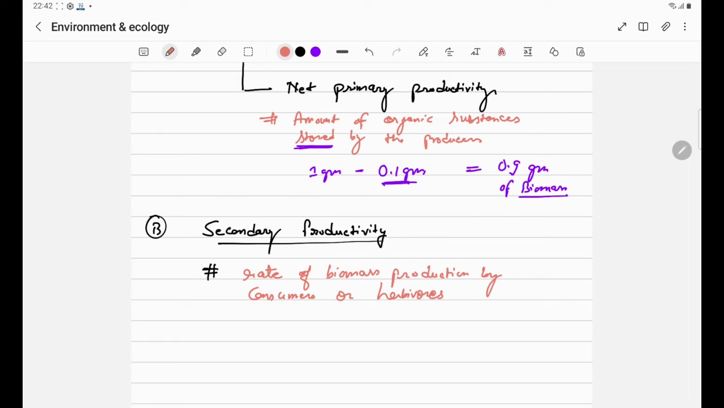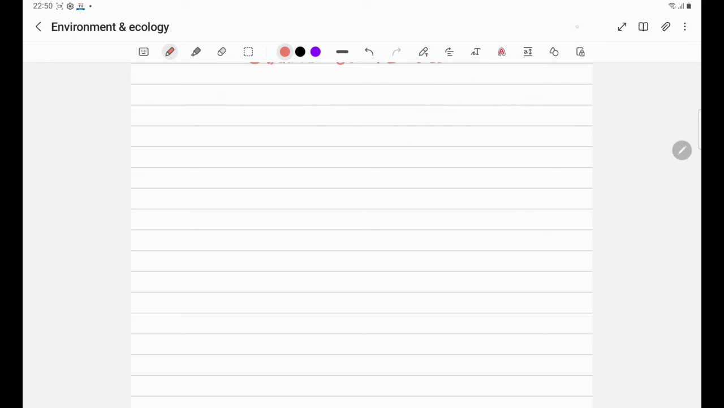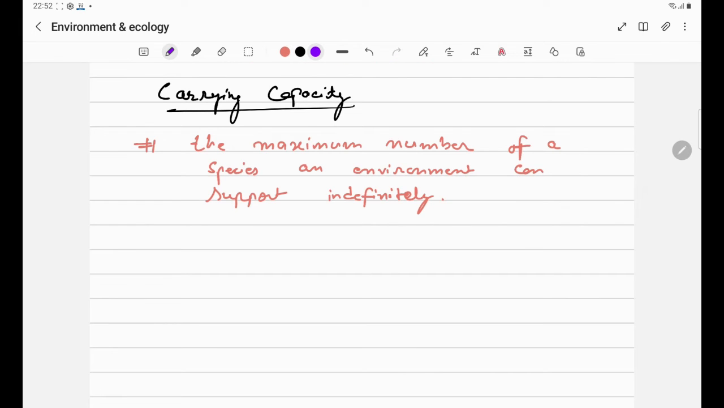Therefore, the important thing to remember here is that primary productivity is concerned with the autotrophs and the secondary productivity is concerned with the consumers or herbivores. Now let us study another related concept, which is carrying capacity. Carrying capacity is the maximum number of a species an environment can support indefinitely.